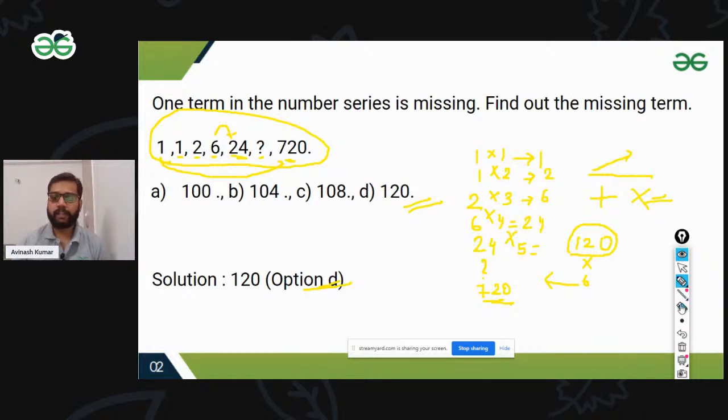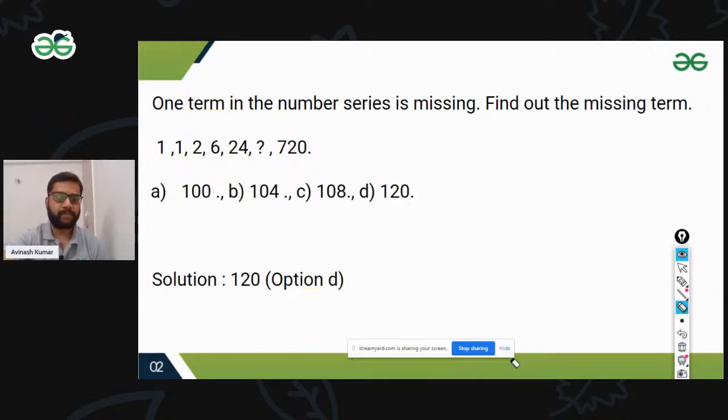If you have any doubt in this question, just let me know. I'm coming to the chat box. Is there any doubt, any issue? No issue. Okay, let's move forward.